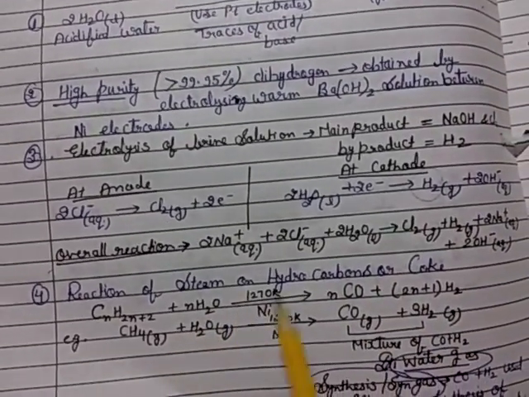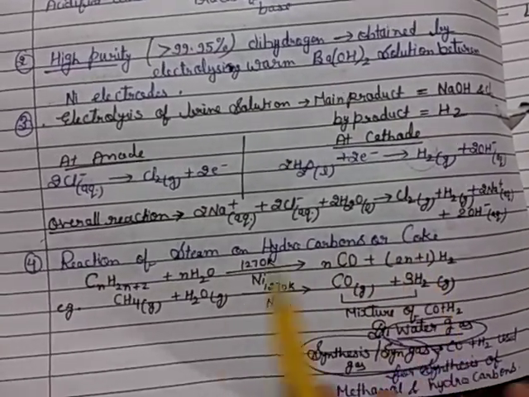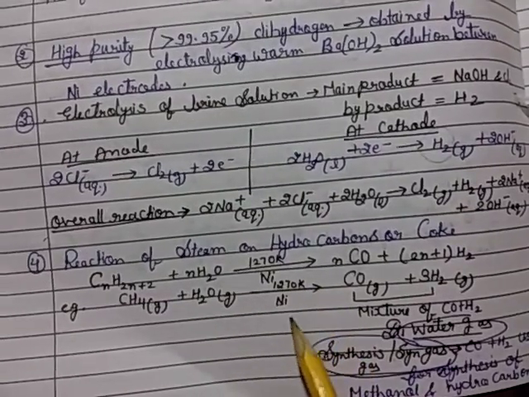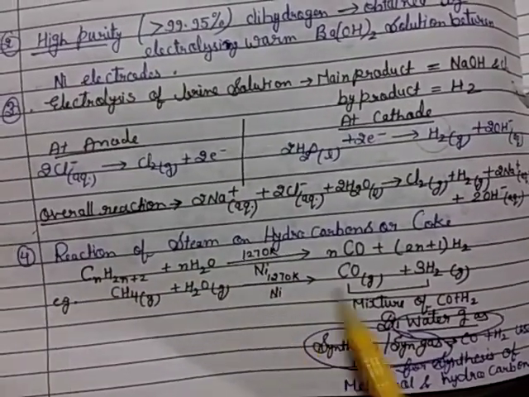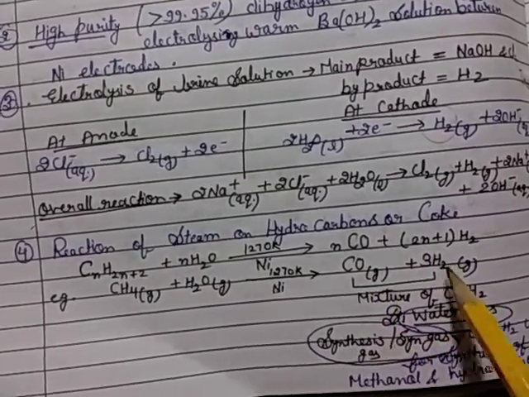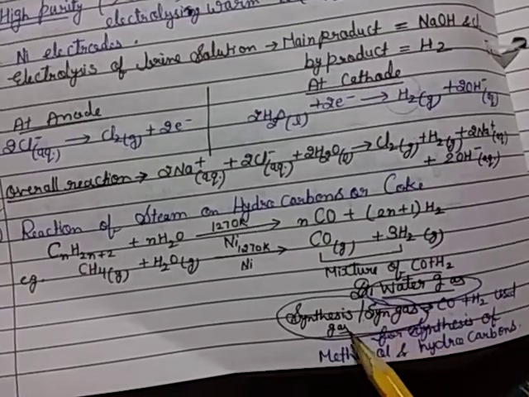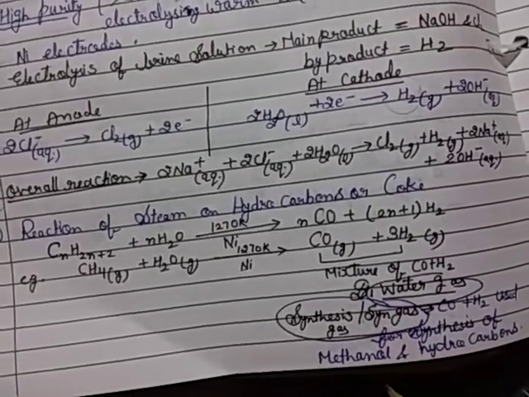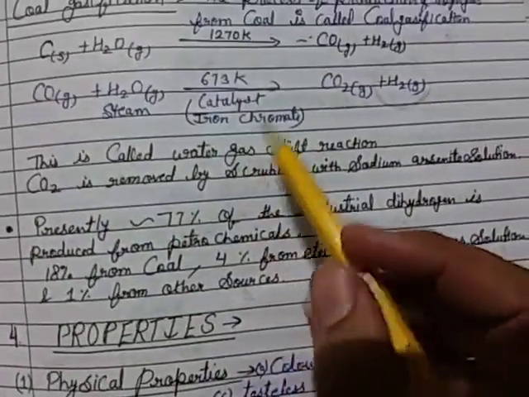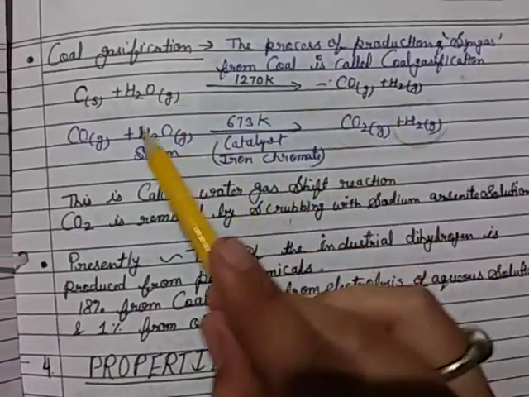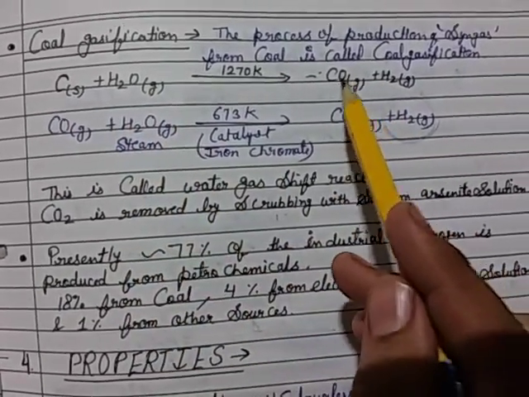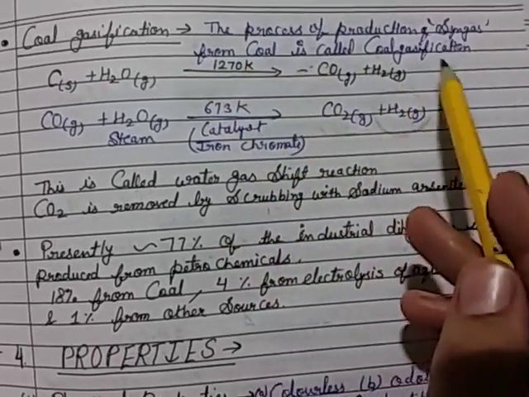Then fourth, reaction of steam with hydrocarbons or coke. When methane reacts with water at 1270 Kelvin in the presence of nickel, carbon monoxide gas and hydrogen gas form, and the mixture of CO plus H2 is known as water gas, synthesis gas, or syngas. Water gas is also formed from carbon or coke; this is called gasification.